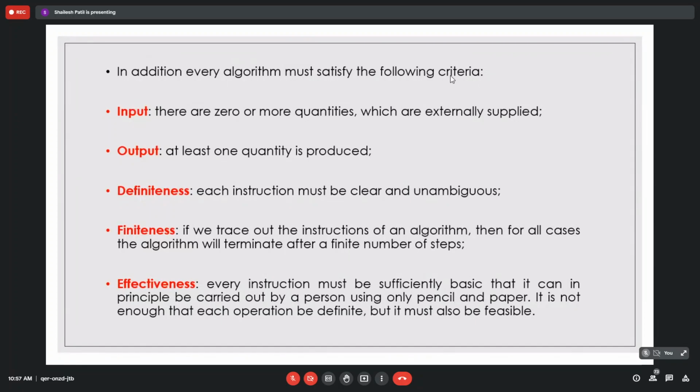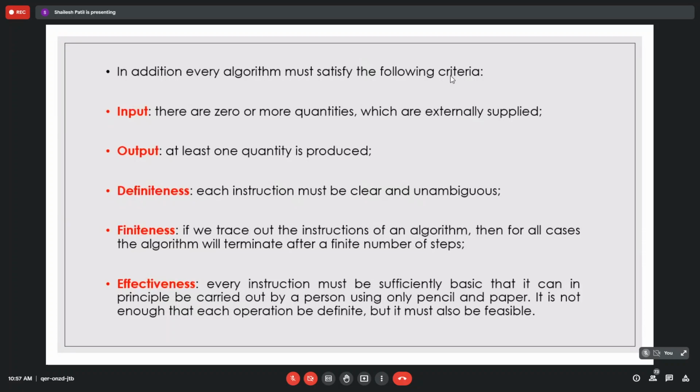Unambiguous means that sometimes giving sorted output and sometimes giving unsorted output will not work. Again, there should be no two flows. Some problems can have two flows, but only one flow should be given in a definite way. So definiteness should be achieved. That is one of the characteristics we have.